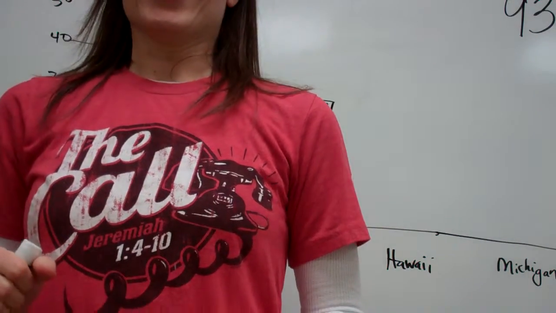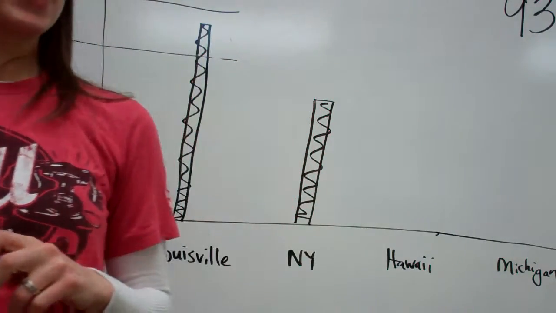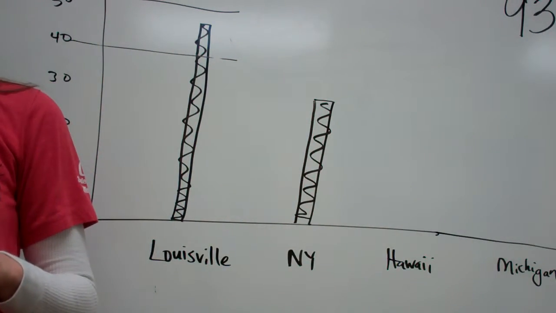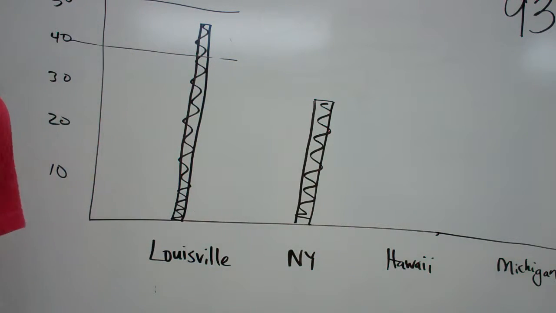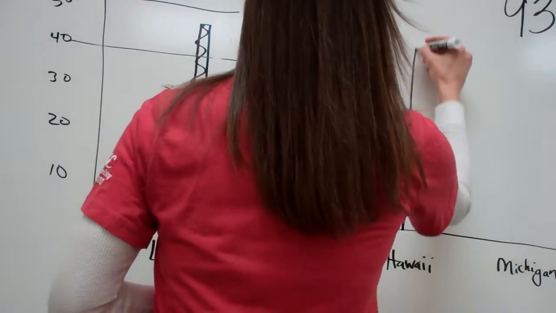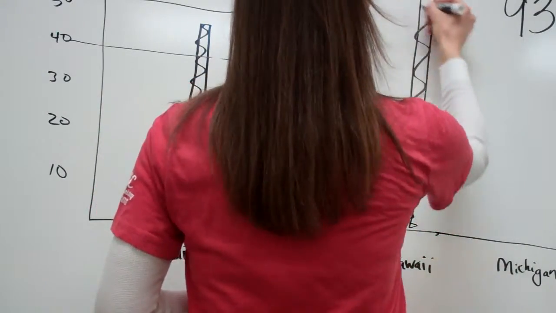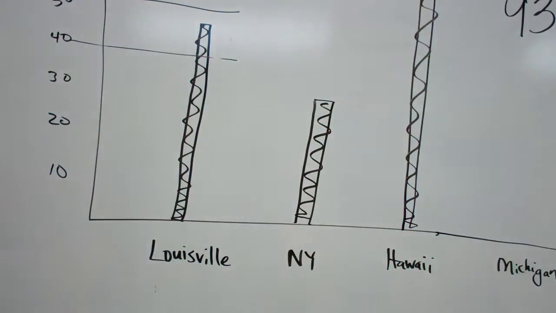Hawaii. 80. Oh, I know exactly what it is. 100 degrees. Is it really? How do you know? I don't know. Okay, well, let's just pretend. Let's do 80. 80 is a good one, because chances are it probably is that hot, but it may not be. 90. Okay, and Michigan.